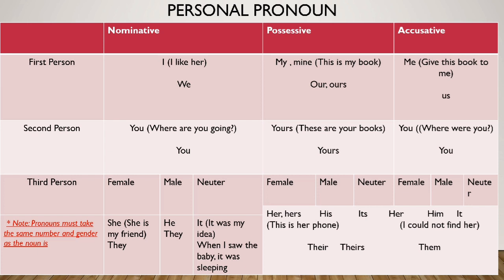So with you, we can say that these are your books. So again, this is your, a possessive personal pronoun. This is her phone. Third person singular, this is her phone. Again, this is used as a possessive personal pronoun.